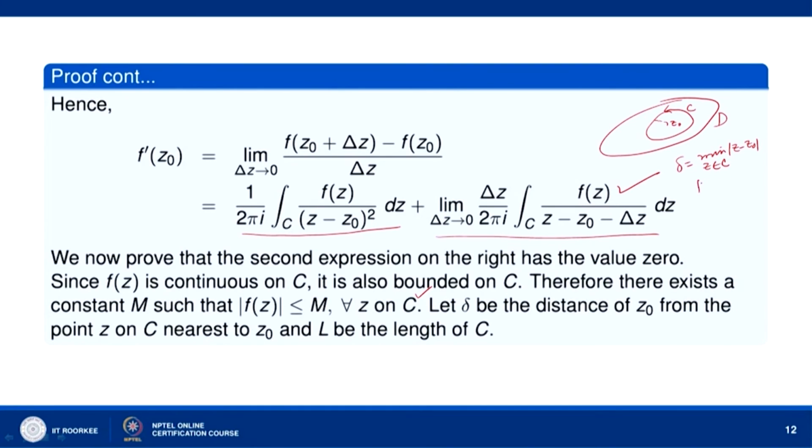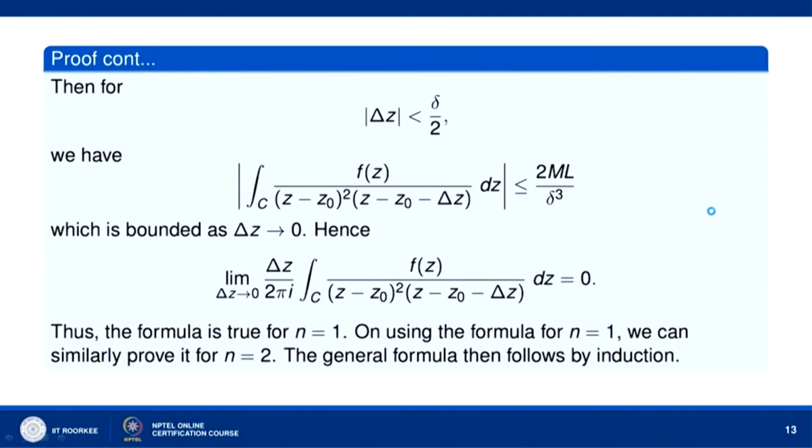So, minimum of mod of z minus z naught, z belonging to C, and let L be the length of C. This means that mod of z minus z naught will be greater than or equal to delta for all z belonging to C. Then let us choose mod of delta z to be smaller than delta by 2. This delta is the shortest distance of the point z naught from the nearest point on the boundary C.